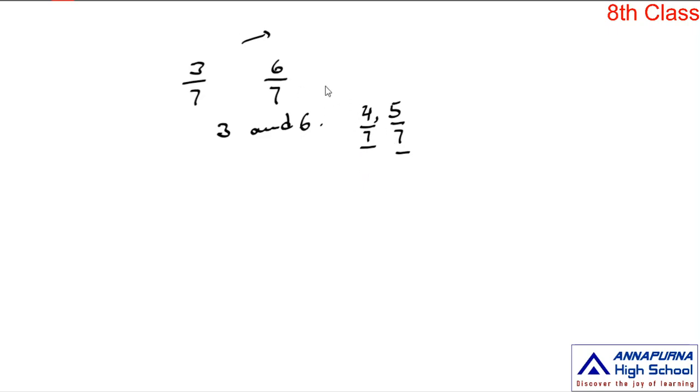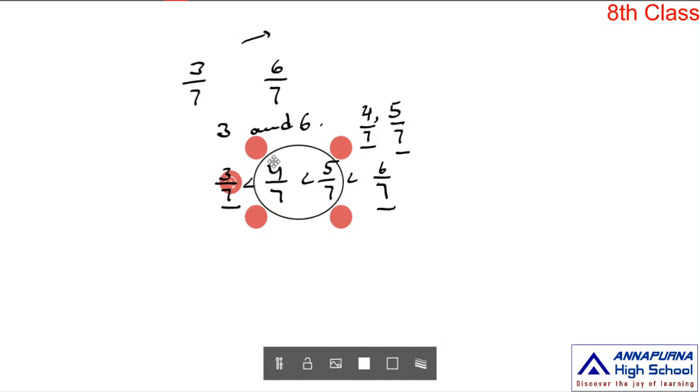When you compare these four rational numbers 3/7, 4/7, 5/7 and 6/7, the order is 3/7 is less than 4/7, which is less than 5/7, which is less than 6/7. Why? Because all the denominators are equal, so by comparing the numerators we get this order. So in between 3/7 and 6/7, we inserted two rational numbers 4/7 and 5/7.